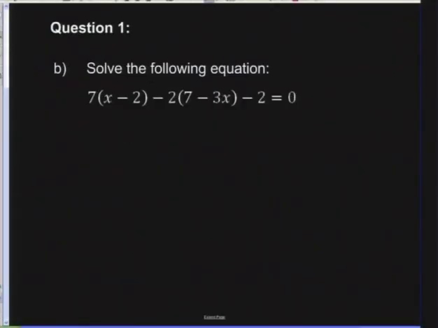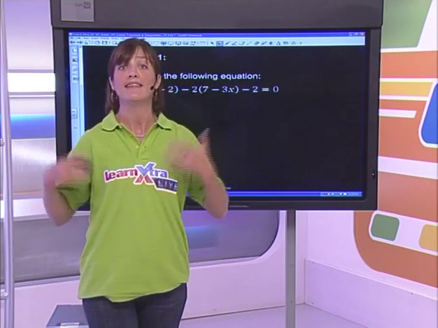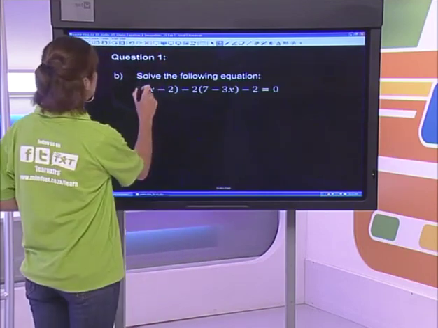We are now being asked once again to solve the equation, and we've now got a sum where we've got brackets. Okay, so you want to get rid of those brackets. I think we all agree we need to eliminate the brackets, and in this case, the way we are going to do that is by means of distribution.